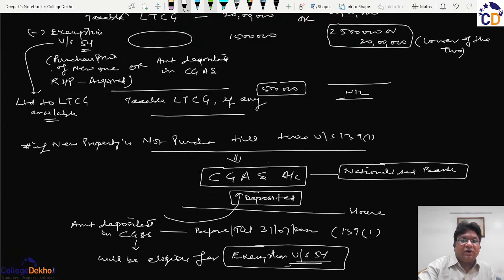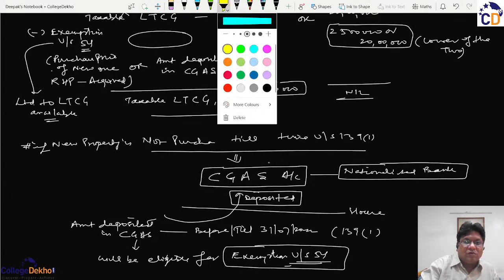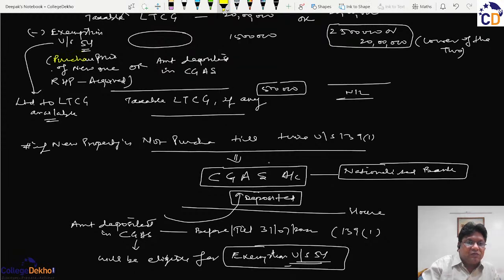And this is to be noted that in both the cases, whether the new house is purchased, or whether the amount is deposited in CGAS, in both the cases it has to be done till 31st July 22 or time limit